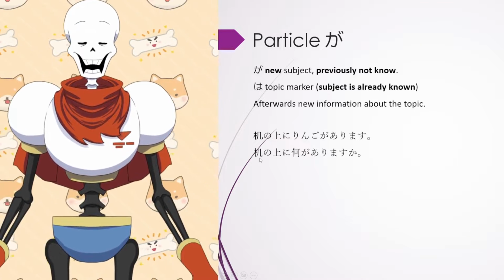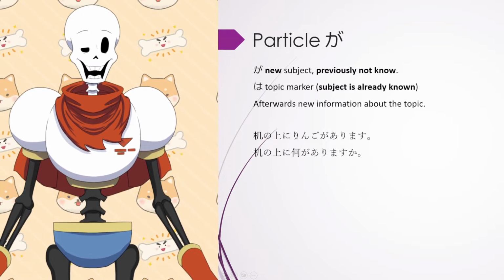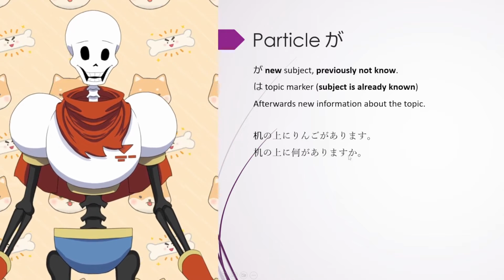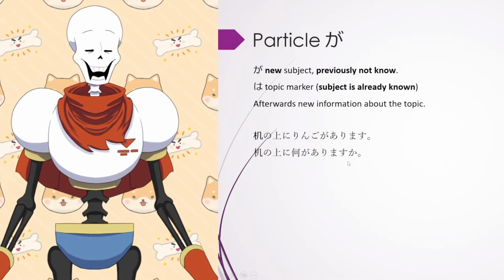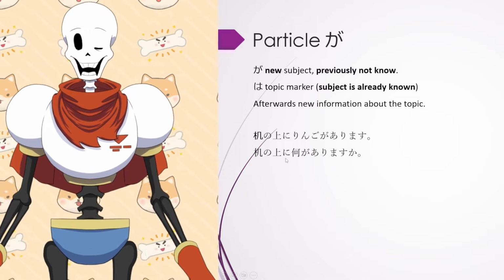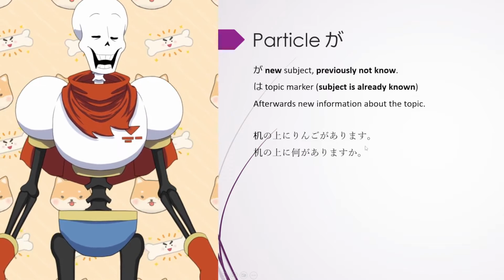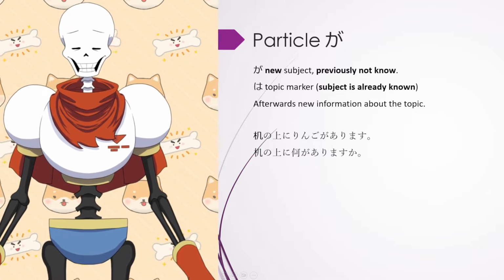So what's on the desk? You can see the position is the same. Just ringo is replaced by nani or nan. And there is no ka at the end of a normal sentence, but in the case of a question, there is. 机の上に何がありますか? 机の上にリンゴがあります.